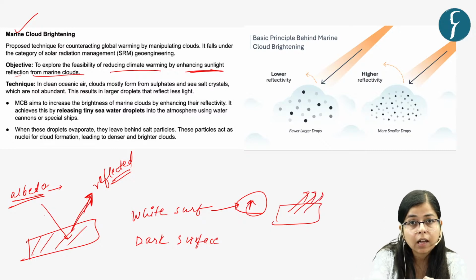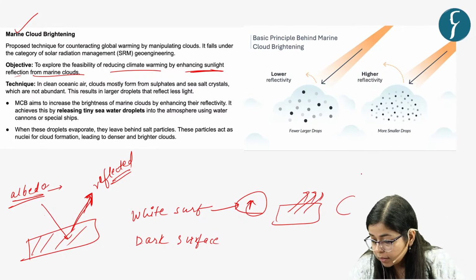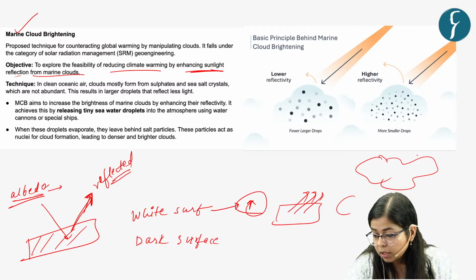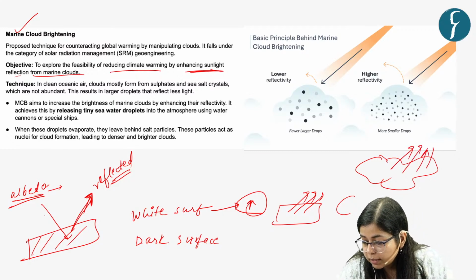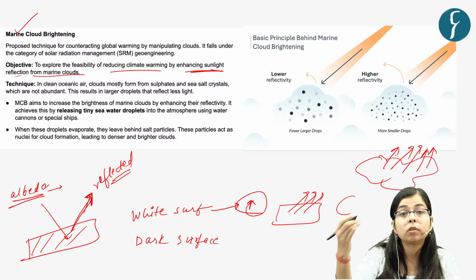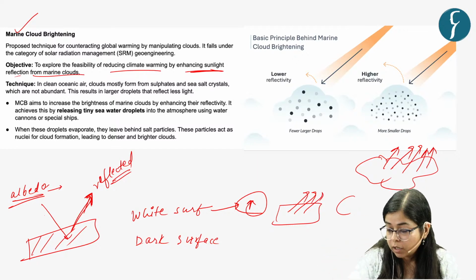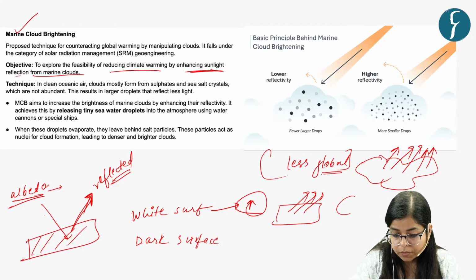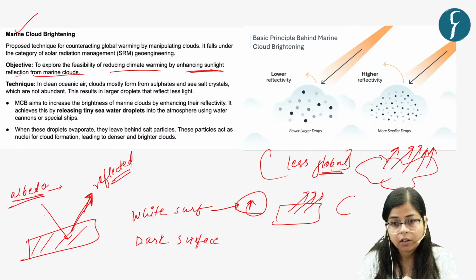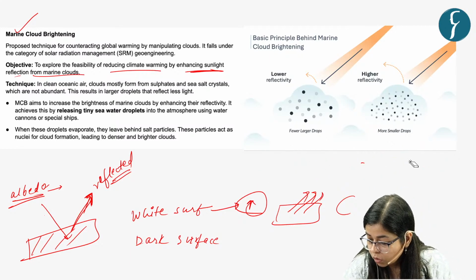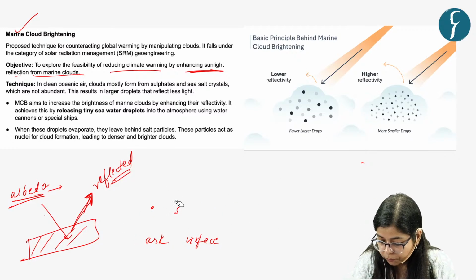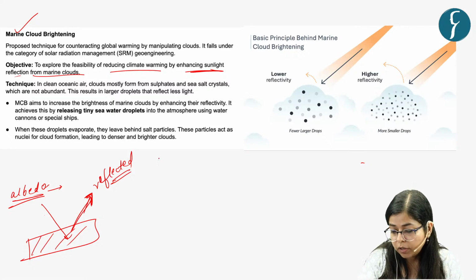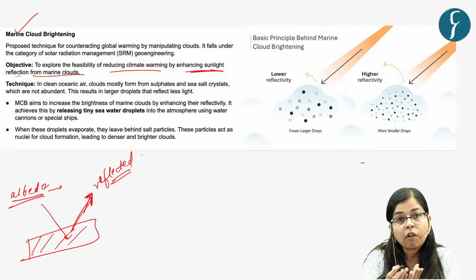So the central idea of this geoengineering technique is that there would be clouds, right? And if we brighten these clouds, then they will reflect more sunlight. And if more sunlight is reflected, this will cause less warming, or less global warming, right? So this is the central idea of it. Now let's see how this is going to be achieved. This is going to be achieved by formation of more dense clouds